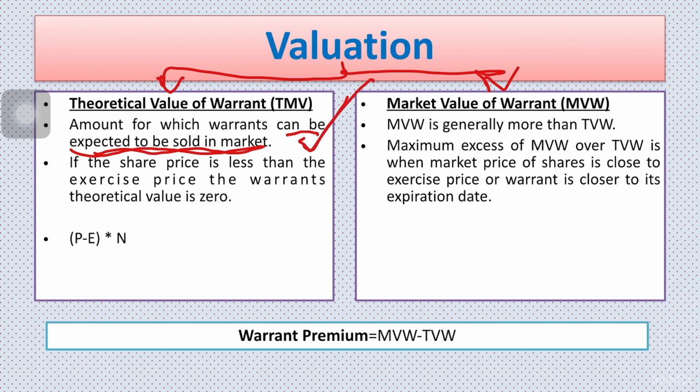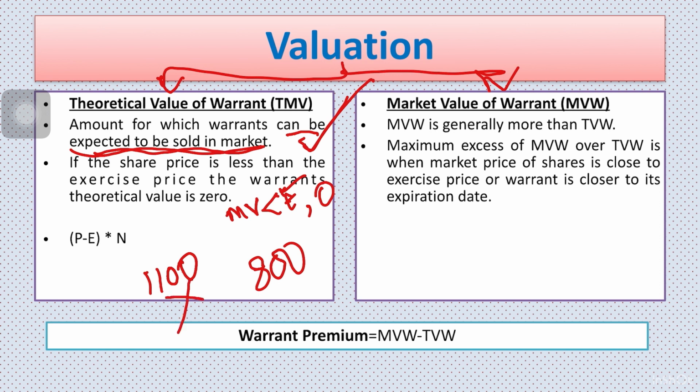Further, it is given that if the share price is less than the exercise price, market price is less than the exercise price, the warrant's value becomes 0. How come? In the previous example, we saw that if the exercise price is 1100, right? And in the market, I am getting the same share at 800. Will I exercise my warrant? I will not exercise my warrant. And therefore, the value of the warrant becomes 0 because I am not exercising it, right?